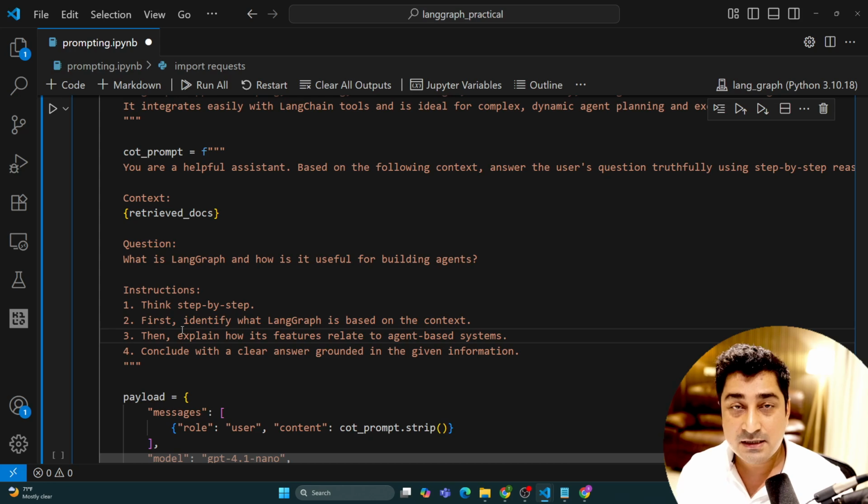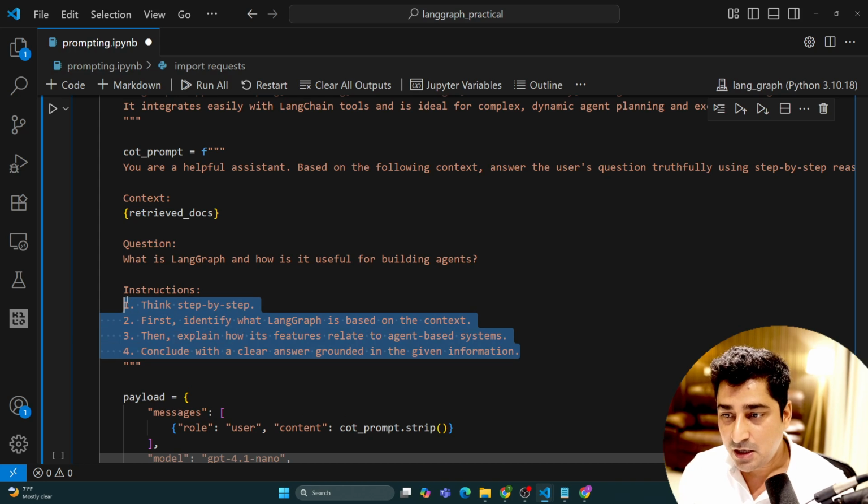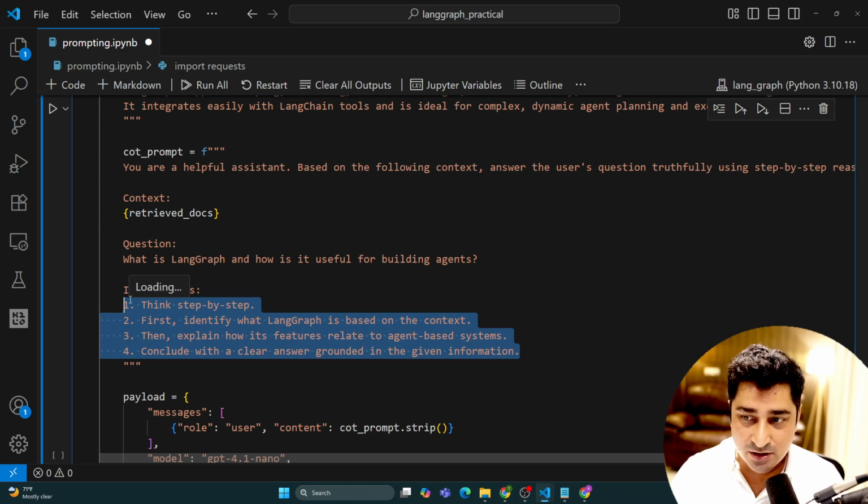This is called chain of thought, COT. So I'm saying think step by step. Firstly, identify what LangGraph is based on the context, then explain how its features relate to the agent-based system. And then I'm saying conclude with a clear answer grounded in the given information. So these are the things which I have mentioned as instructions, which are a part of my simple prompt.